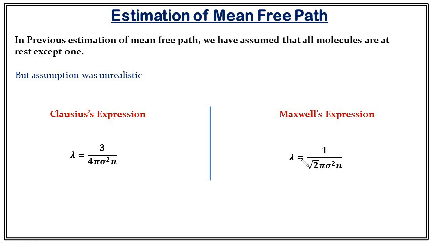If you look at all these three expressions for mean free path carefully, then you will find that the order of magnitude of mean free path is the same in all the expressions. The only difference is a very small factor. That's why I told you that even with a crude assumption like all molecules are at rest except one, we got a reasonable result.